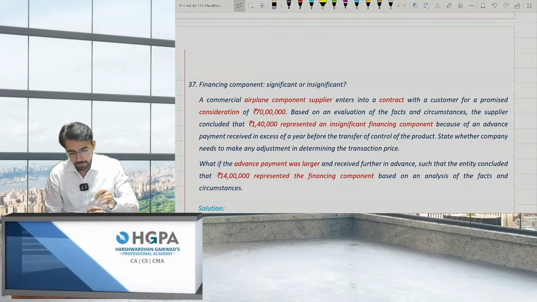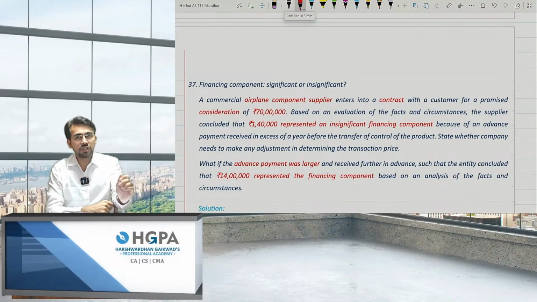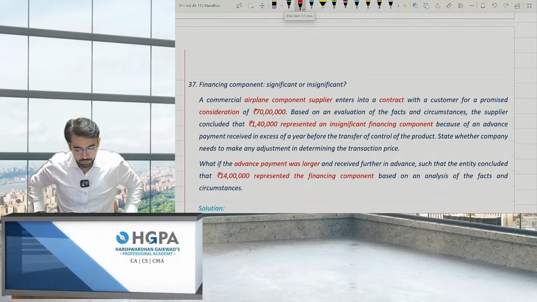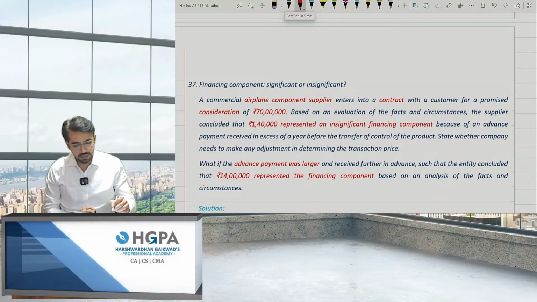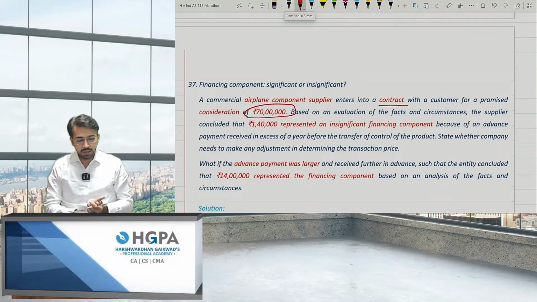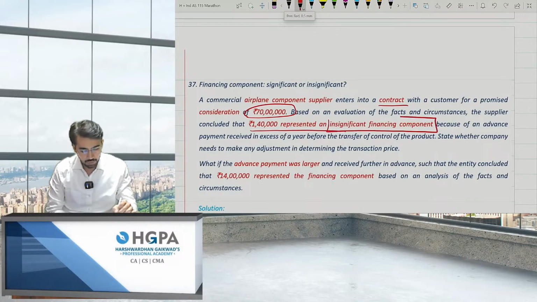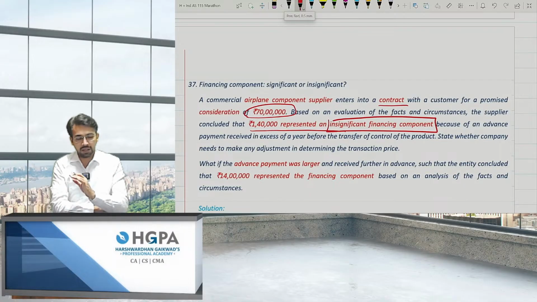For example, question number 37: a commercial airplane component supplier enters into a contract with a customer for a promised consideration of 70 lakhs. So basically there is a contract and the contract is for 70 lakh rupees. Based on an evaluation of the facts and circumstances, the supplier concluded that 1,40,000 represented an insignificant financing component. Insignificant, they have clearly mentioned.